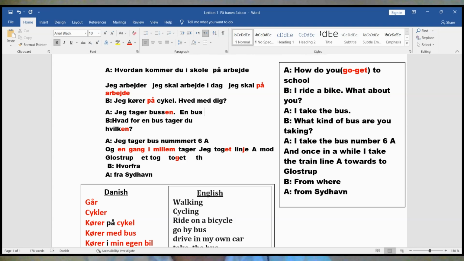This is obestämt form. But if you want to make it bestämt form, here you have to add en, busen. Here it comes with an extra s, because here is the vowel letter. Okay, that's why it's coming.